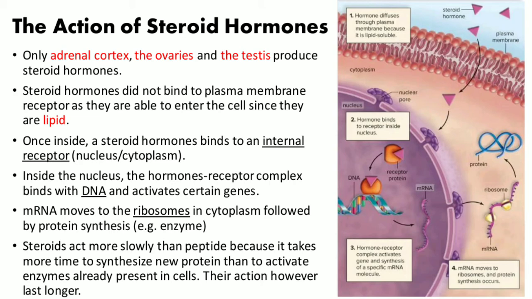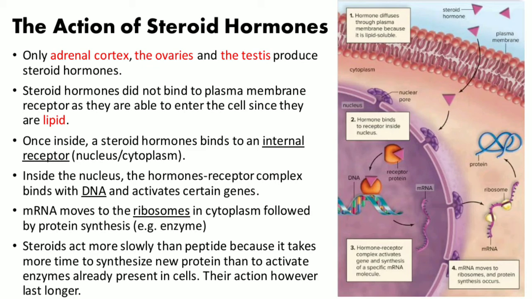Once inside, steroid hormones will bind to an internal receptor. Usually, the hormone will bind in the nucleus, but sometimes steroid hormones can also bind in the cytoplasm. Inside the nucleus, the hormone receptor complex binds with DNA and activates certain genes.